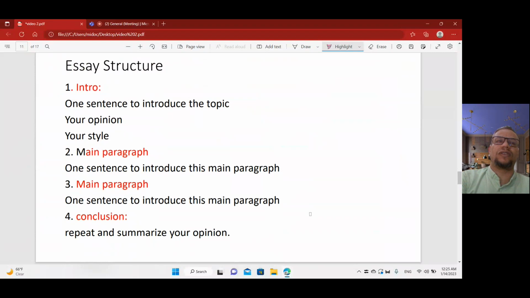The last one is the conclusion. Repeat and summarize your opinion, the same as the introduction for the meaning, but not the same words. As I told you, when you finish any paragraph, please read the same paragraph: the first sentence of a paragraph should be the same as the last sentence of this paragraph, please. Okay,